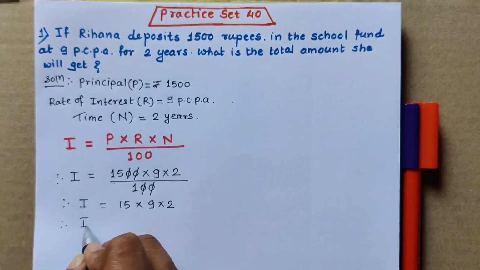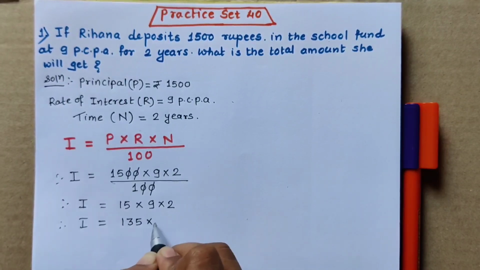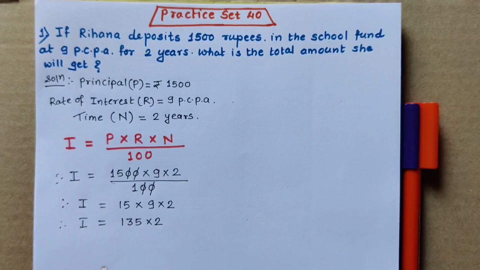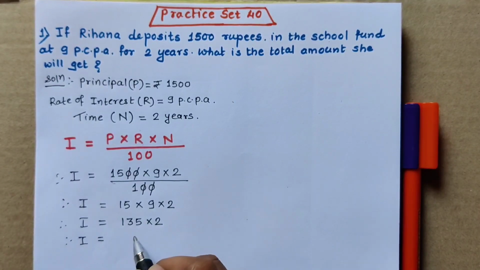Therefore I is equal to 15 nines are 135 multiplied by 2. So 135 multiplied by 2. Let's solve it. 2 fives are 10, I have written 0, carrying 1. 2 threes are 6, 6 plus 1 is 7. And 2 ones are 2. So 270 rupees is the interest.